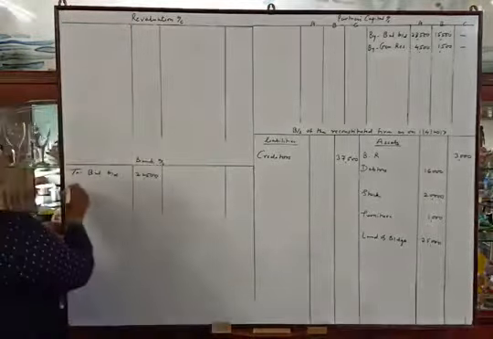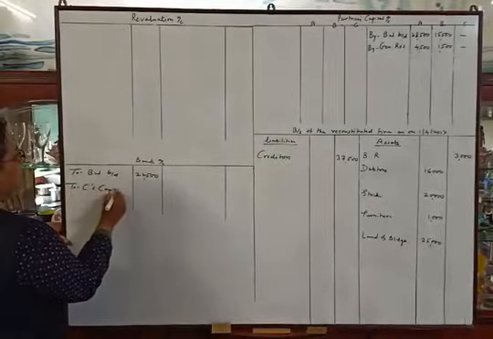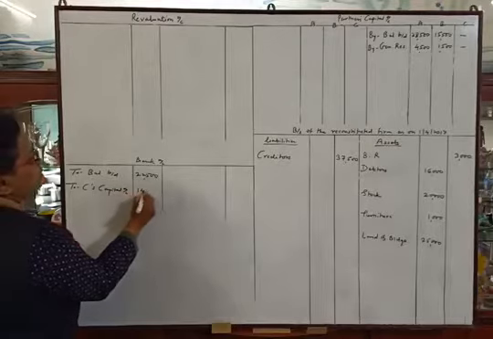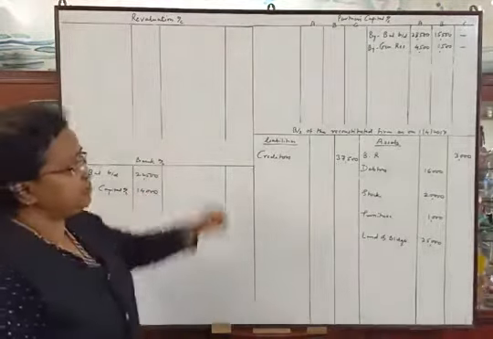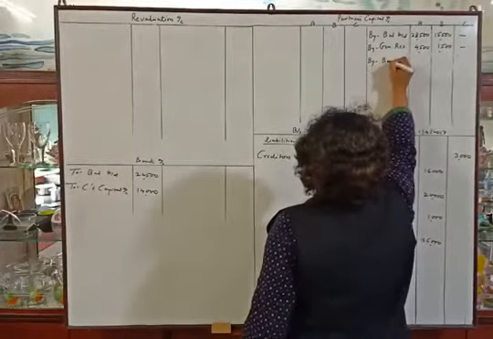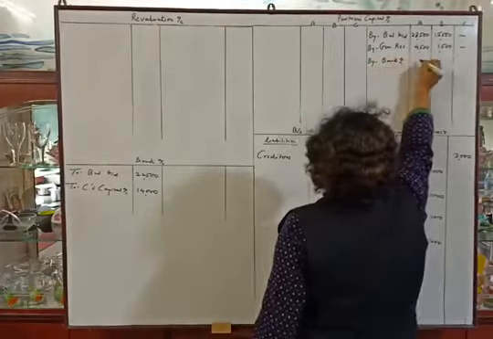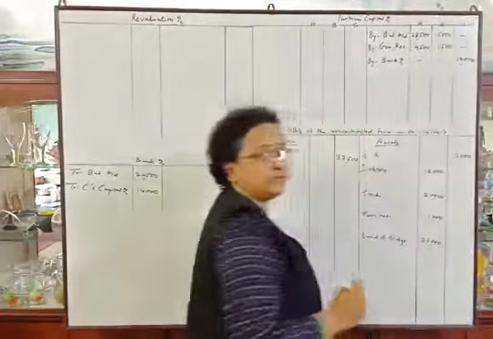Entry will be here, to C's capital account 14,000, and second posting, credit side of capital account, by bank account 14,000 in C's column.